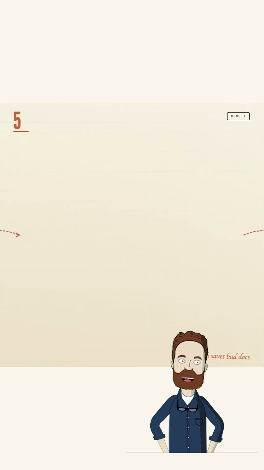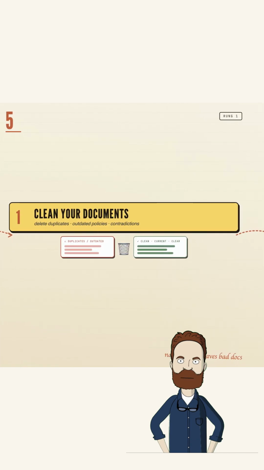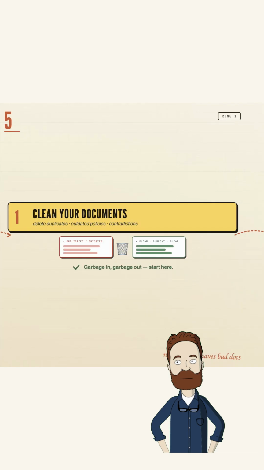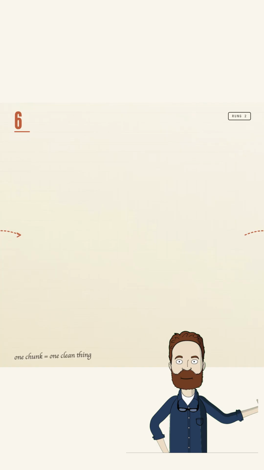1. Clean your documents. Delete the duplicates, the outdated policies, the versions that contradict each other. If your docs are a mess, no fancy tech saves you. Garbage in, garbage out. Start here.